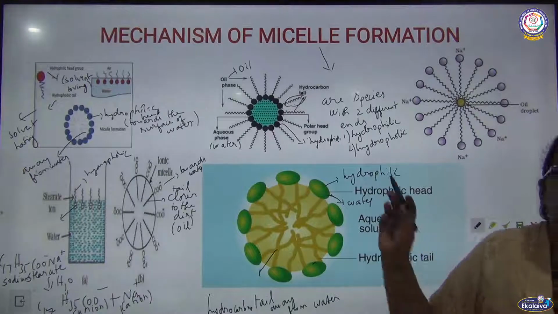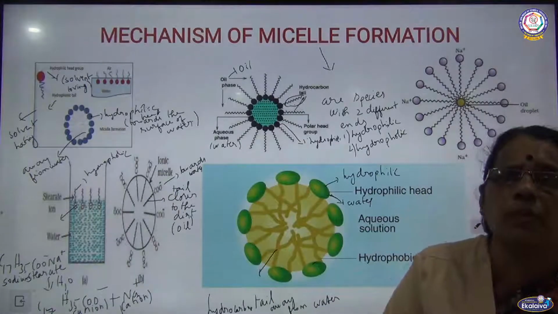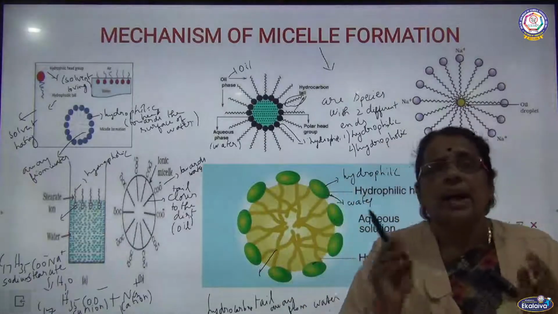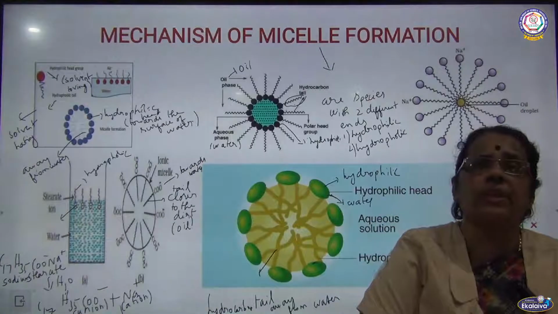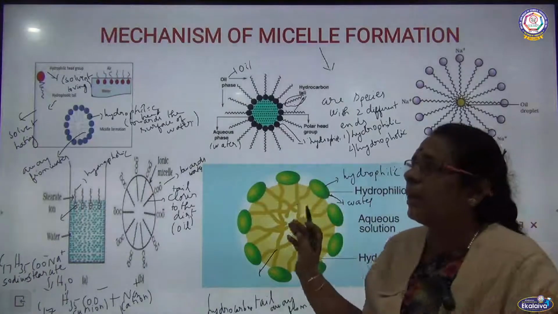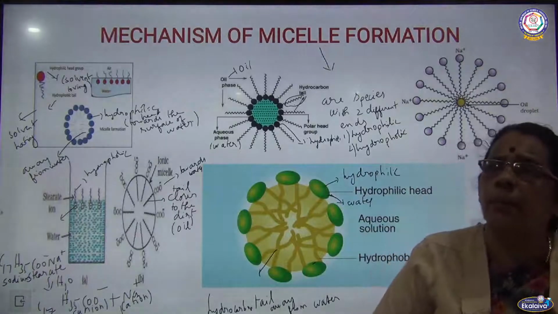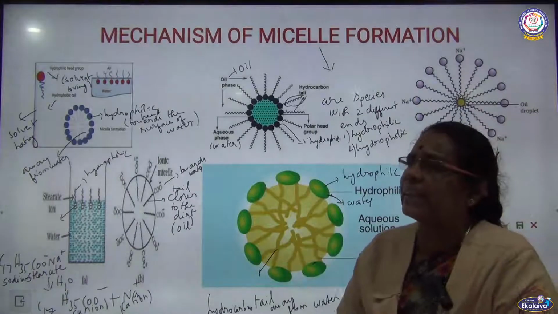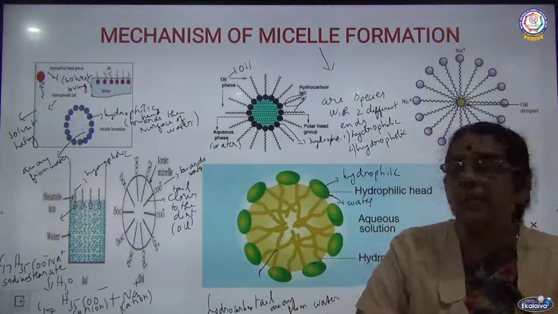So actually this slide talks about the micelle formation, where micelles are nothing but species which have two different ends. One is the hydrophilic end, solvent loving, so they will be very closer to the surface of the solvent, that is water here. The other one is the hydrocarbon tail, the tail part, which is hydrophobic in nature, away from the solvent, away from the surface of the water.